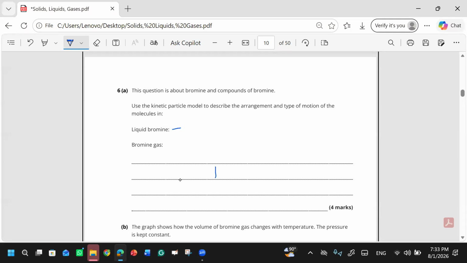Liquid bromine is basically like the particles are closely packed together. The arrangement is random, and it has a random movement as well. What about the gas? Gas, its particles are very far apart, with random and rapid movement, and it's randomly arranged. Yes, exactly.